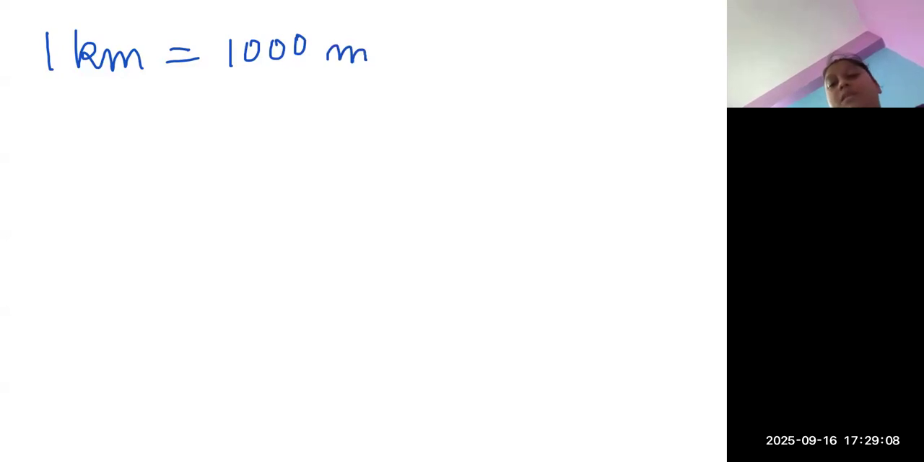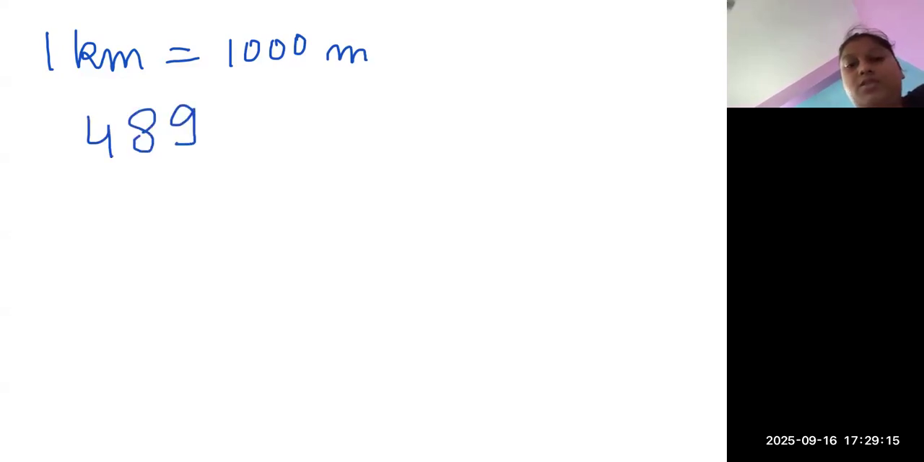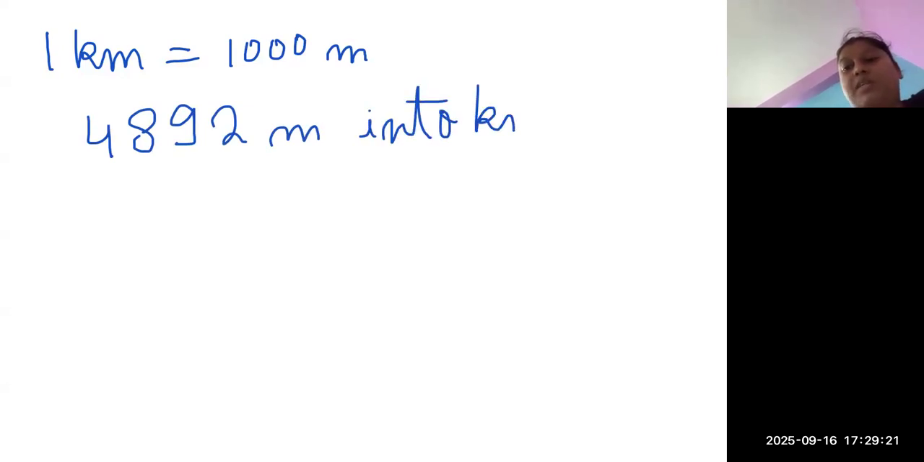Let's do another one. Make sure, don't forget the conversion unit, that 1 kilometer is equal to 1,000 meters. Next question for everyone. 4,892 meters into kilometer and meter.